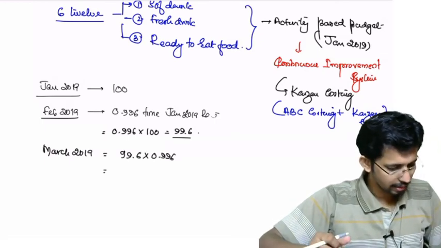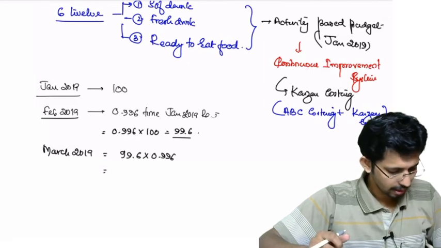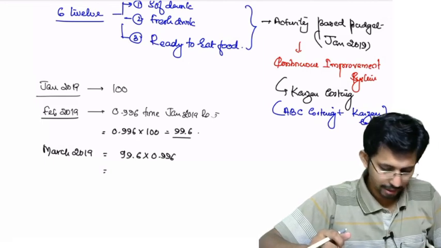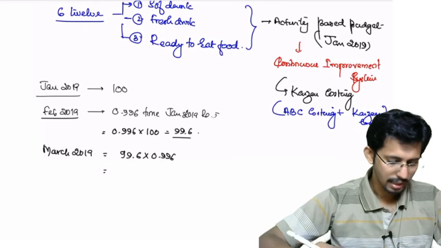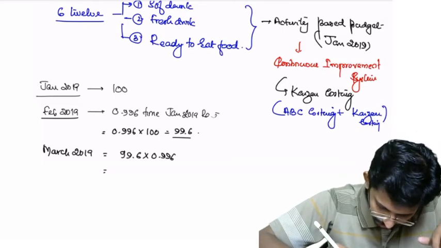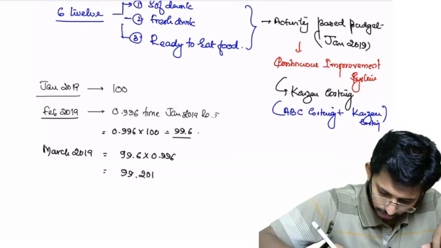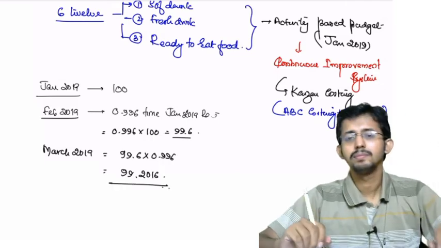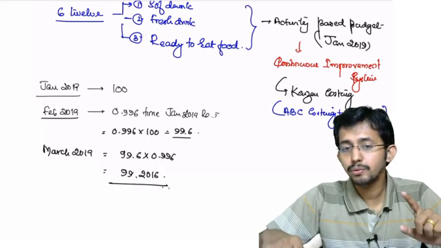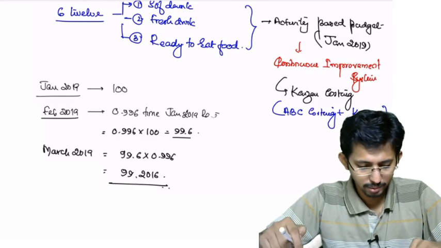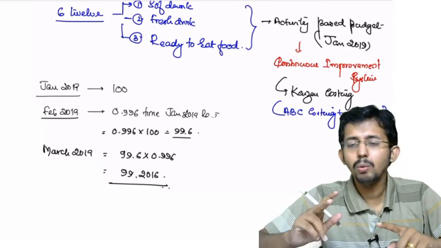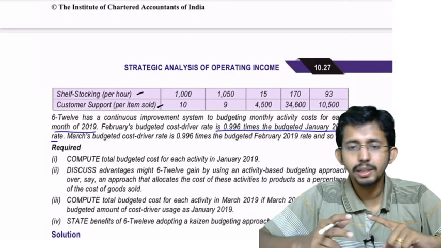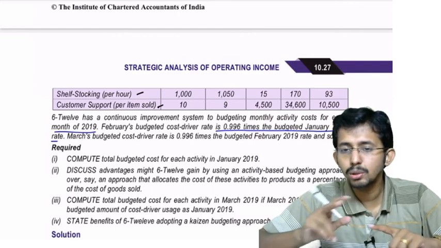Okay, and this will be 99.6 into 0.996, which is 99.2016. Is it clear? So that will be the rate for March 2019. Okay, so this is how they determine the cost driver rates for each of these months.